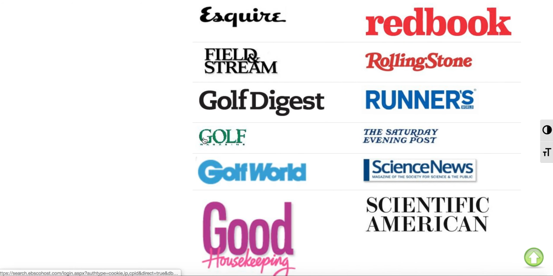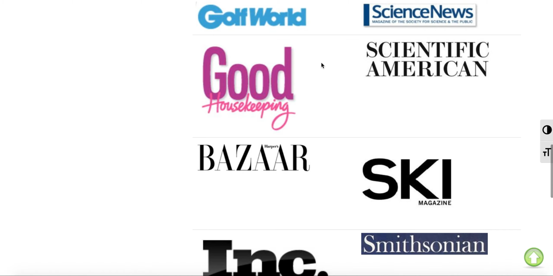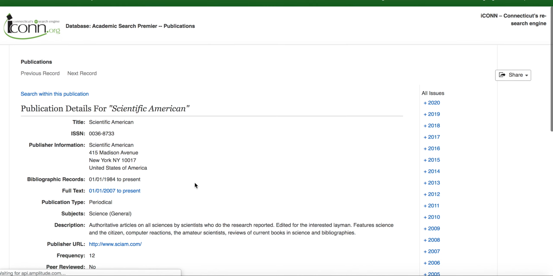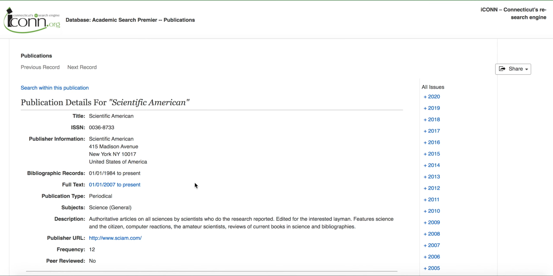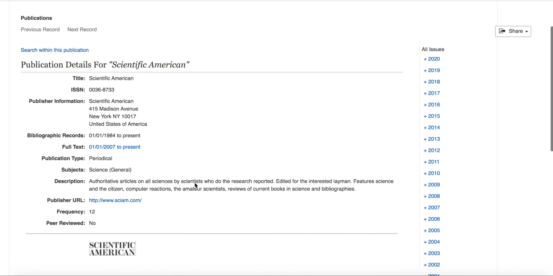There's a magazine about golf, okay. Scientific American, a Smithsonian. So these are just really, really great resources to take advantage of. I don't think many people realize that their library card grants them access to all of this. And you run into the issue of looking up articles online, and you can only read a certain amount before you're essentially barred from access without a subscription. Well, this is a way around that.